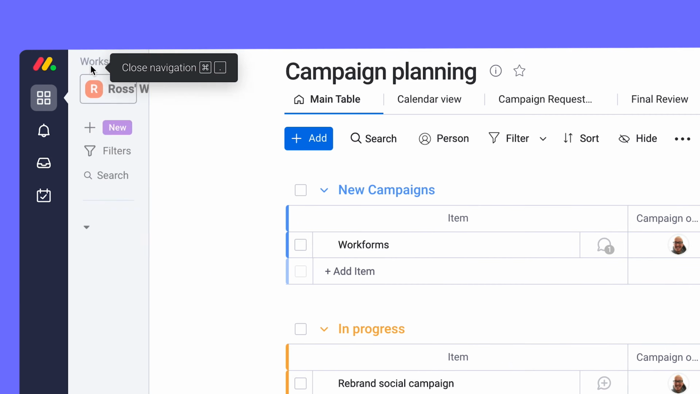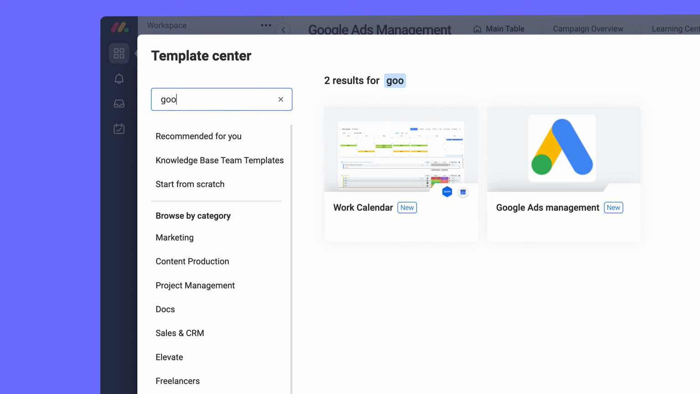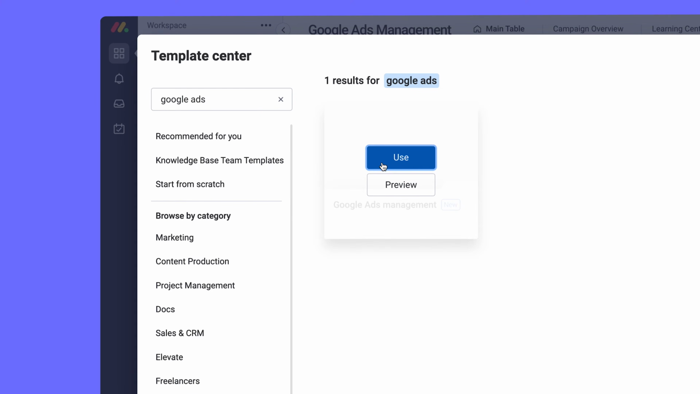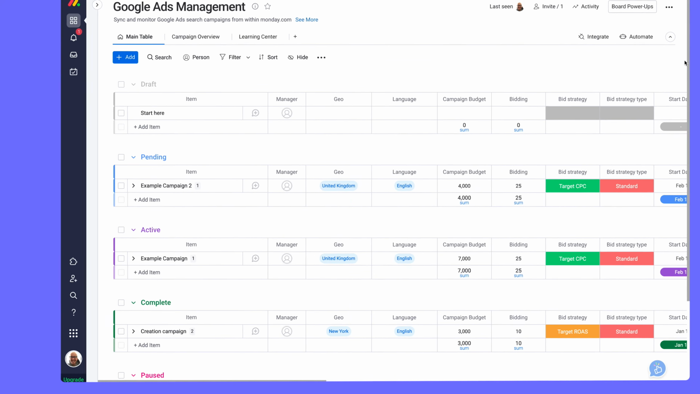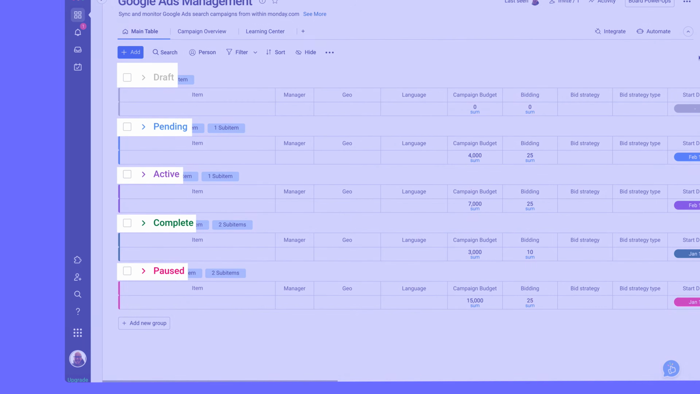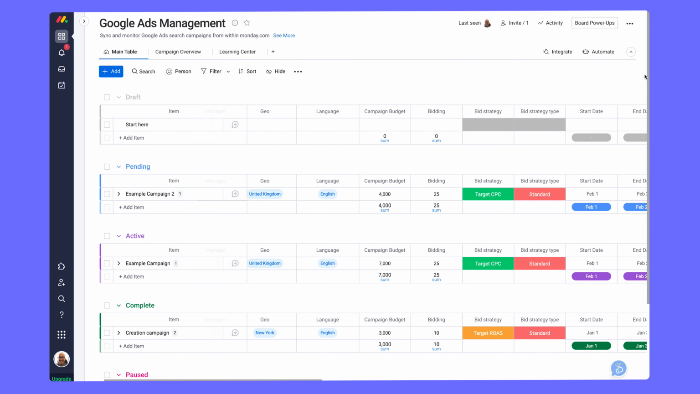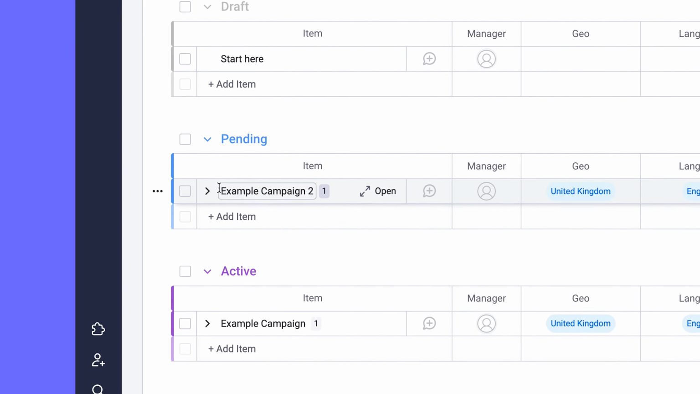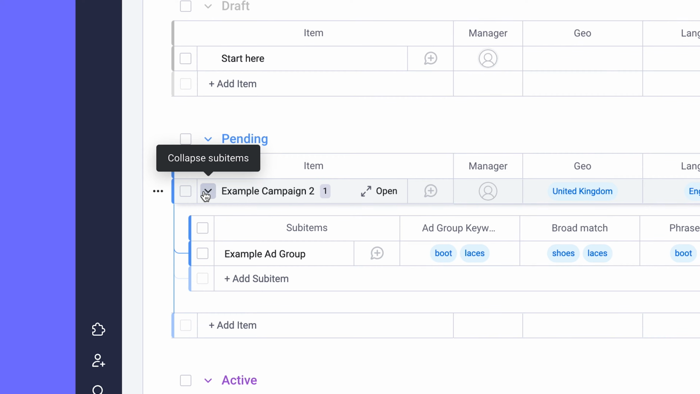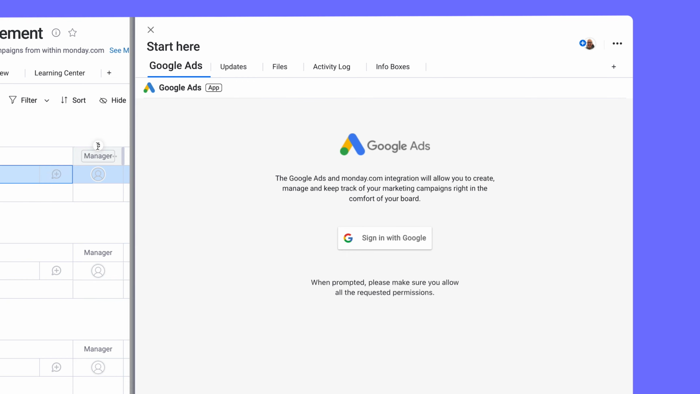Let's kick things off by installing the Google Ads management template as a new board. Each Google Ads template can pull in campaign data from one Google Ads account. Here, items represent separate campaigns. Groups refer to a campaign status. Columns are set to display data points for each campaign, and sub-items will show the ad groups used for a campaign and its data. Let's click into a campaign to see where the real magic happens.